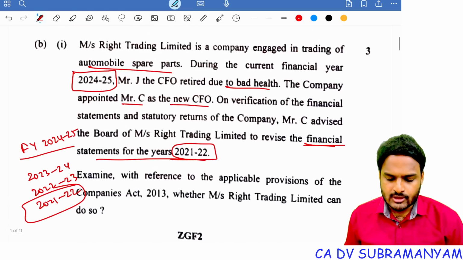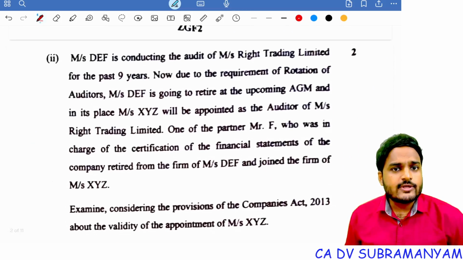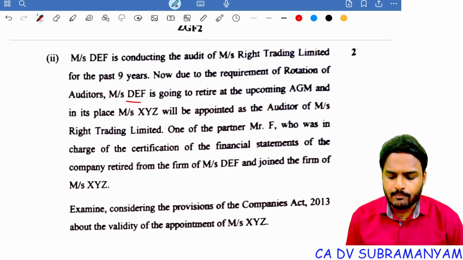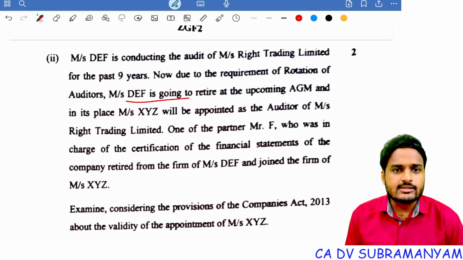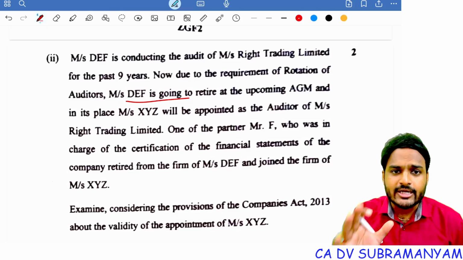Understood. So this question was asked for 3 marks. Next one. DEF is conducting the audit of Right Trading Limited for the past 9 years. Now, due to requirement of rotation of auditors, DEF is going to retire at the upcoming AGM, and in its place, XYZ will be appointed as auditor of Right Trading Limited.